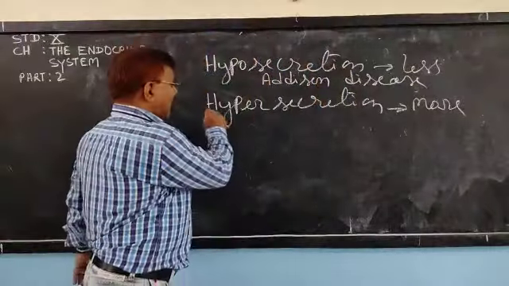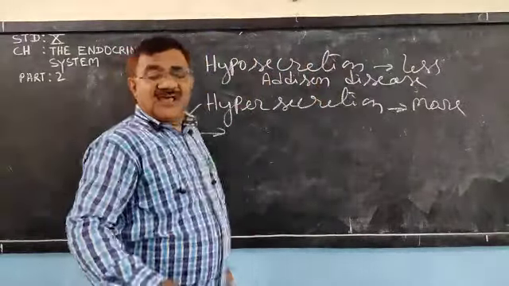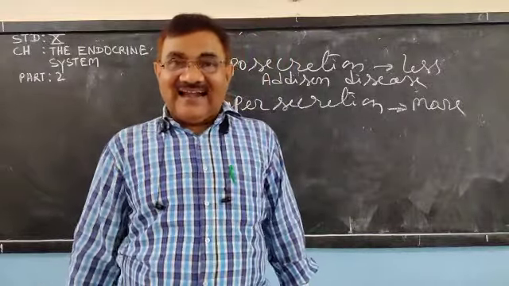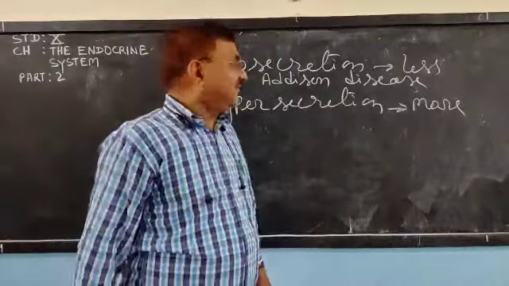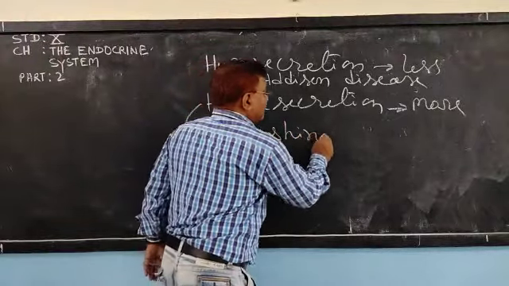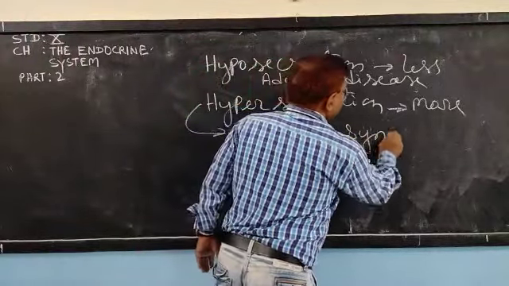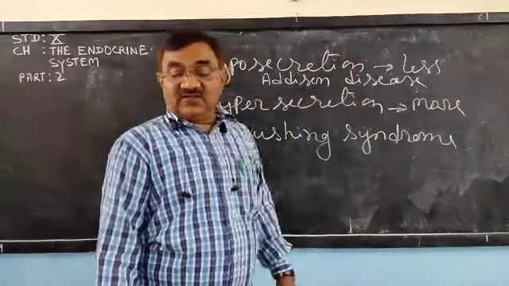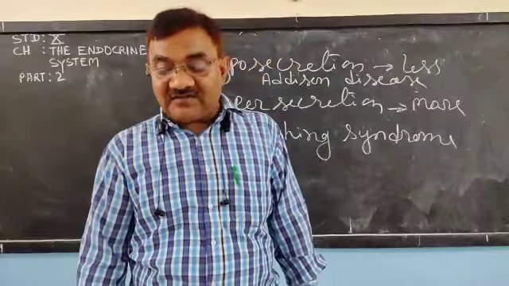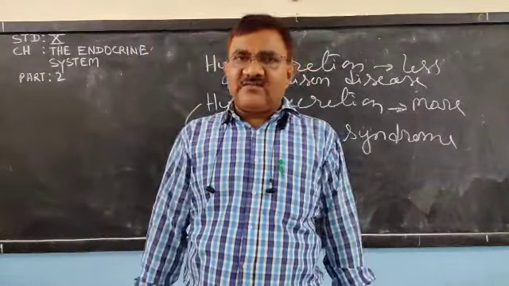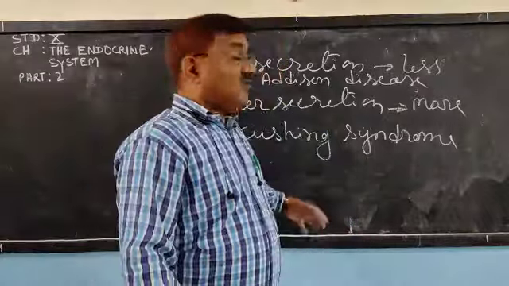Now coming to hypersecretion. If the adrenal gland releases more amount of hormone, one disease is there, and the name of that disease is Cushing syndrome. And what are the symptoms of Cushing syndrome?